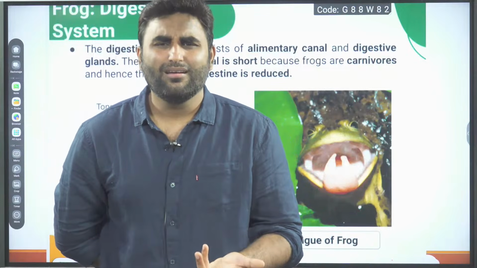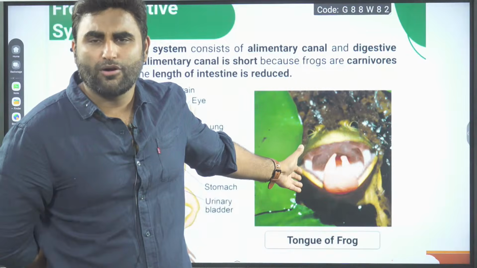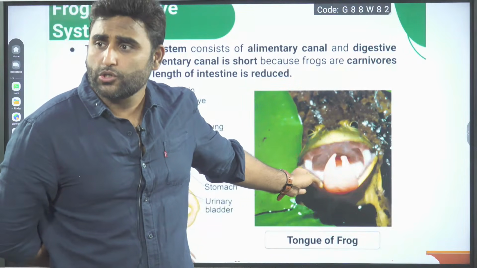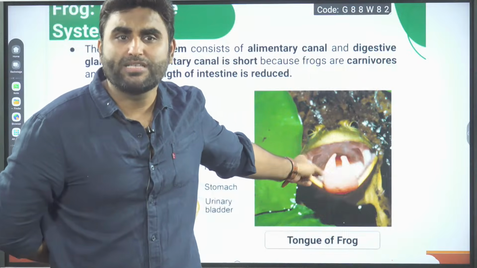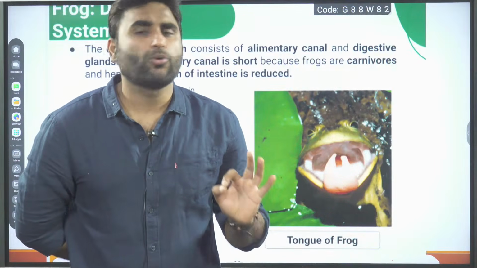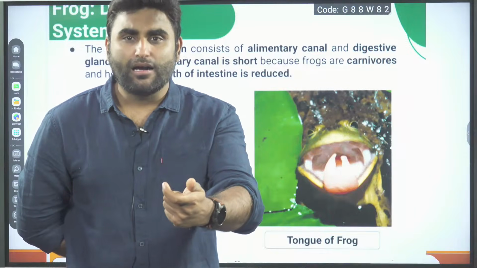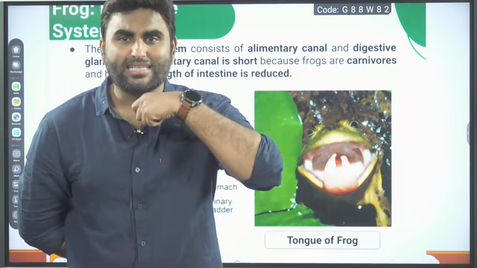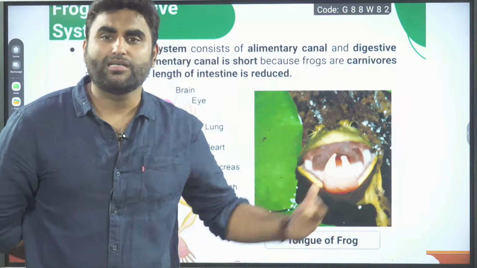Mouth, nothing. In the mouth, there is a tongue. You can see a selfie of the frog. The frog is smiling in front of you. So frog has a bilobed tongue. You can see two lobes are there. Bilobed, muscular, protractable, elastic, recoilability is there. It can snap out and snap in the tongue. That is the bilobed muscular tongue.